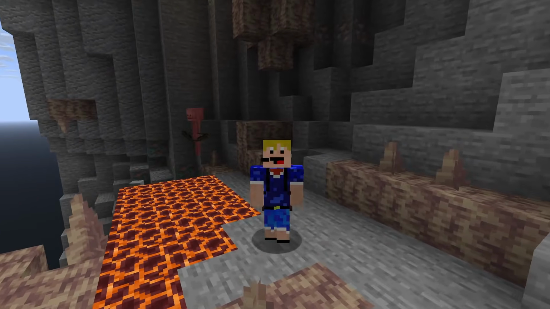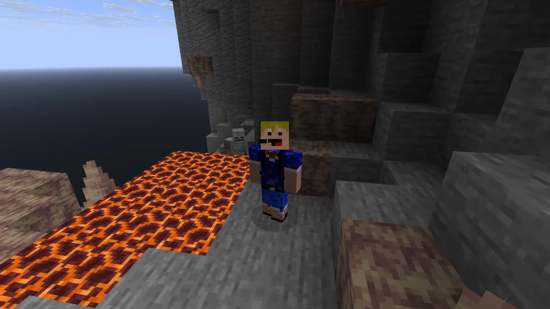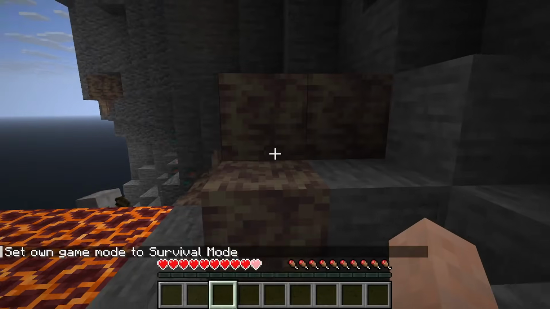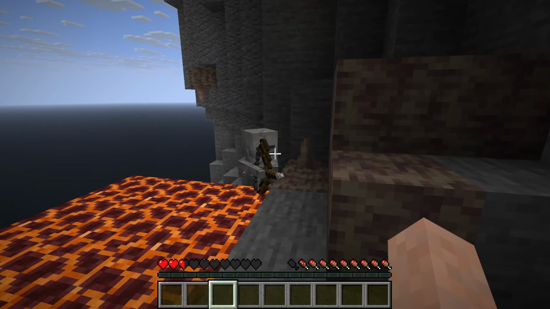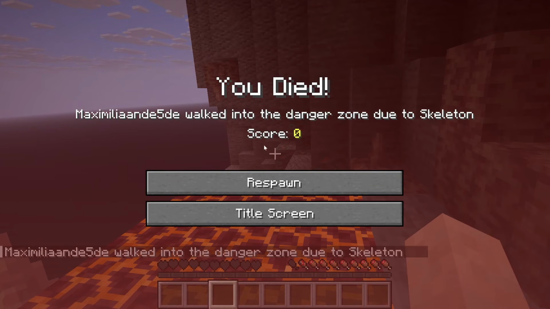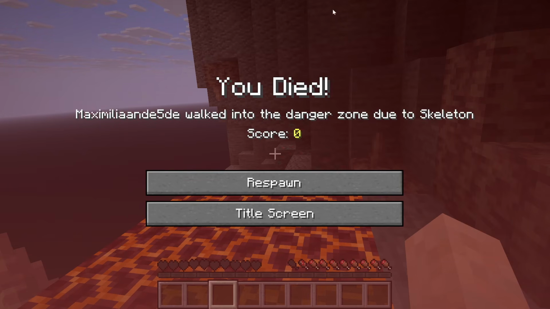Then the next rare death message is basically just a very funny one, because for this we'll just go in survival mode and get shot a few times by these skeletons over here. And once we've almost died from the skeleton, we just walk on top of the magma block and we see that we walked into the danger zone due to skeleton. A very creative death message here, and it's one of my personal favorites.